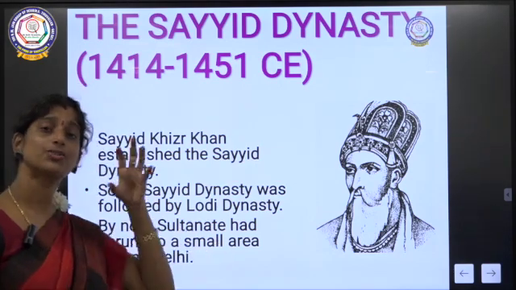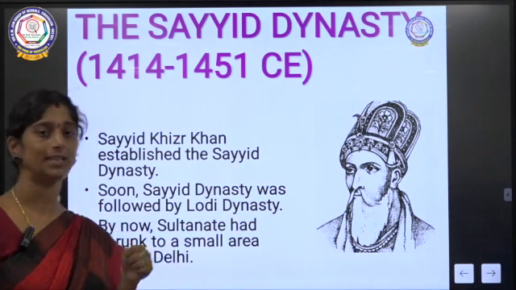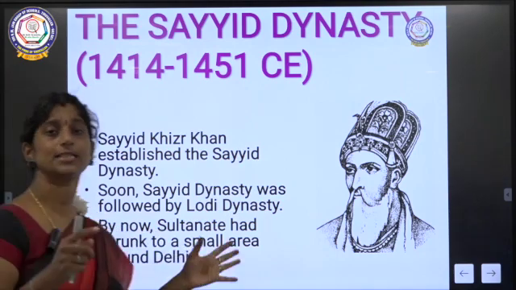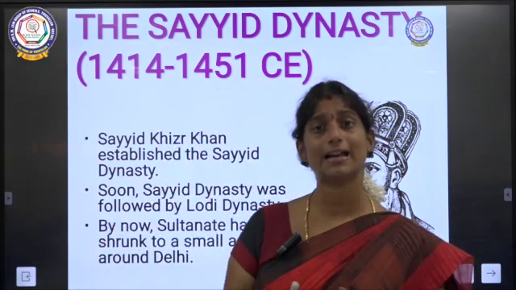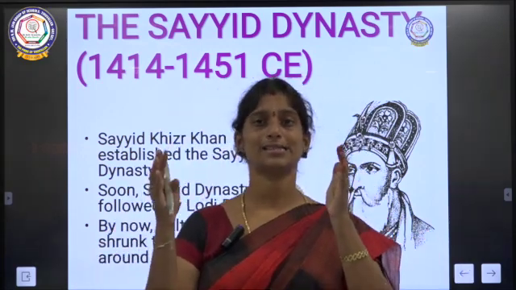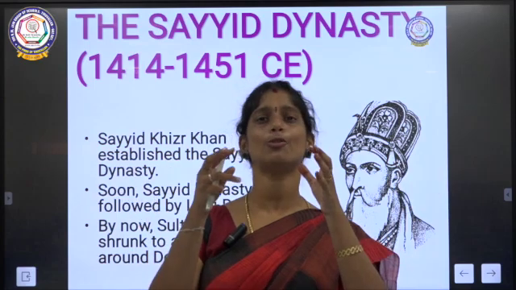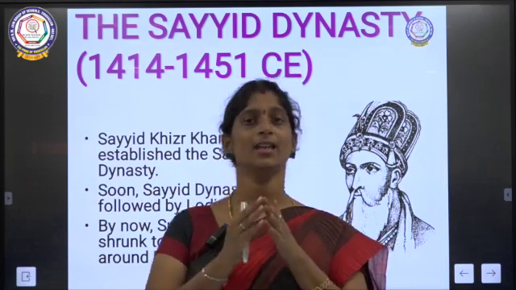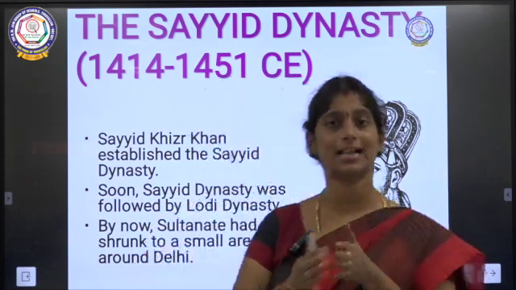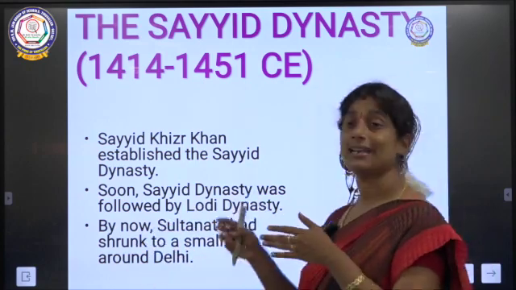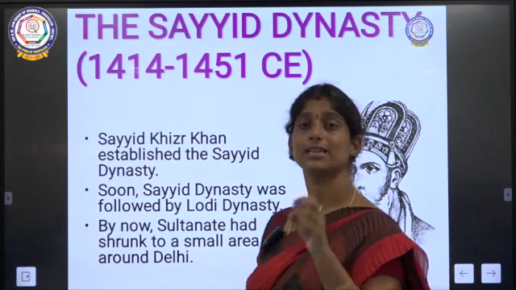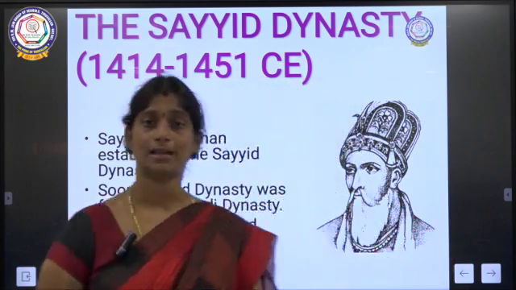Now what happened? The Sultanate had shrunk to a very small area, just around Delhi. By the end of the Tughlaq dynasty, we have seen that the Sultanate had shrunk to only Punjab and Delhi. When the Lodi dynasty was about to start, the Sultanate had become so small that it was confined only to Delhi.